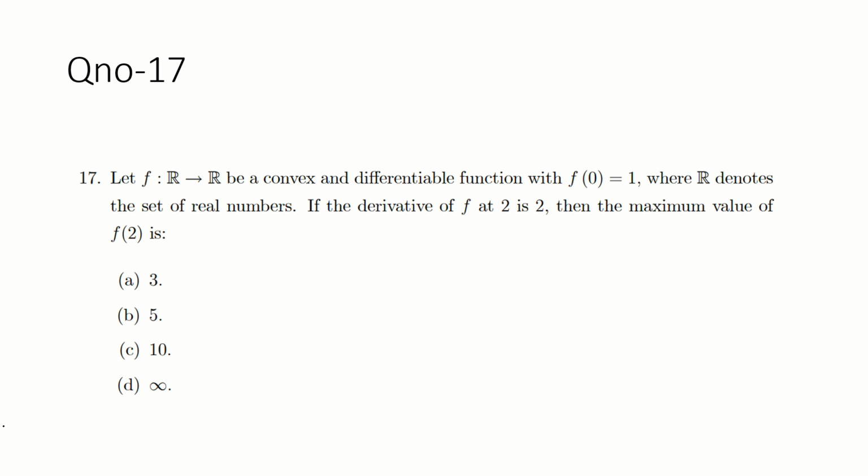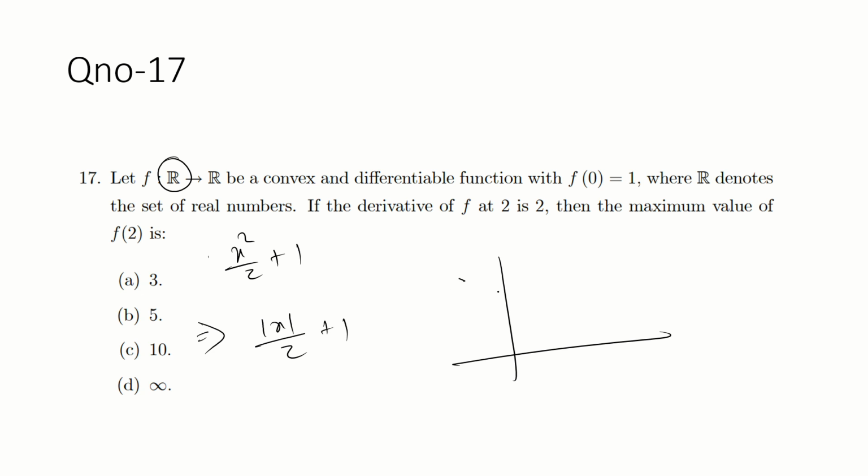Basit said to take x square by 2 plus 1. But x can take any values, negative as well as positive, so this becomes mod x by 2 plus 1. If you draw this, it will create a kink. And we know that a kink is not differentiable. So that's why you can't assume this function.